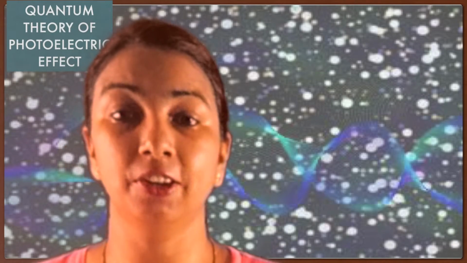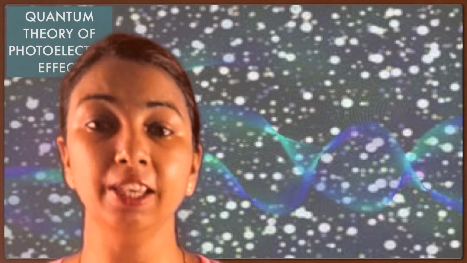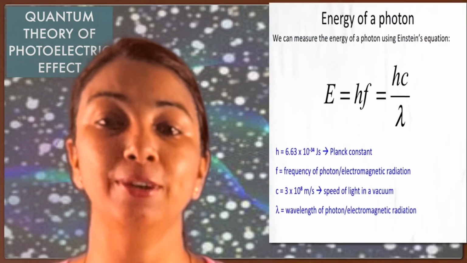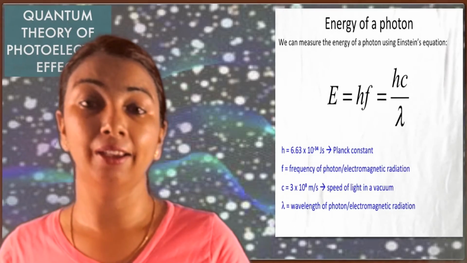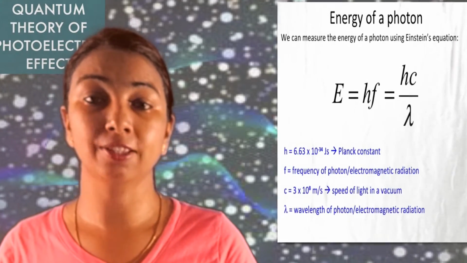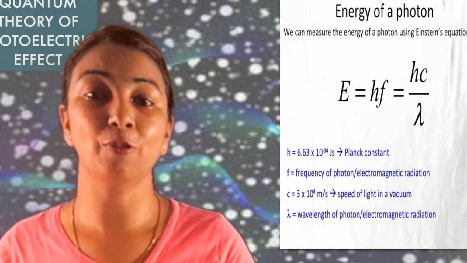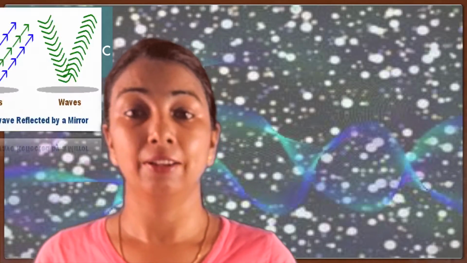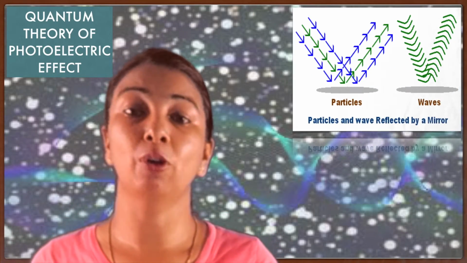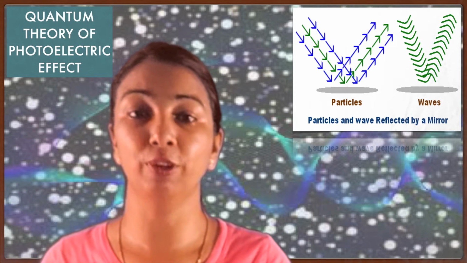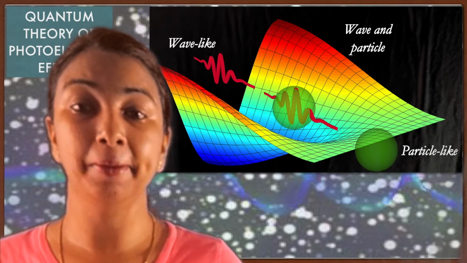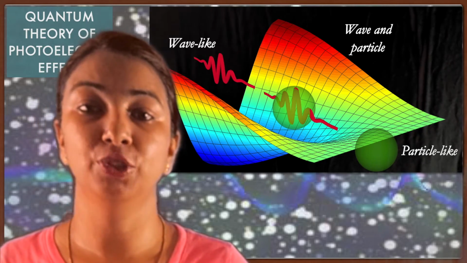Mathematically, Einstein's energy can be defined as E equals h nu, where h is Planck's constant and nu is the frequency. Or we can write E equals hc upon lambda, where c is the velocity of light and lambda is the wavelength. This formula applies not only to light but also to particles, as proved in this photoelectric effect. This fact is often named wave-particle duality.